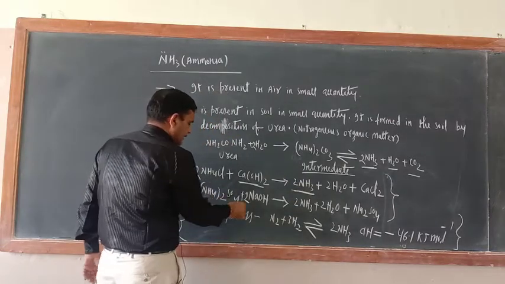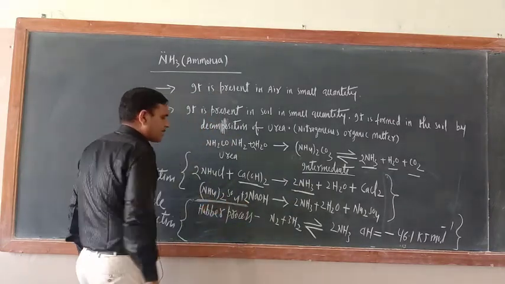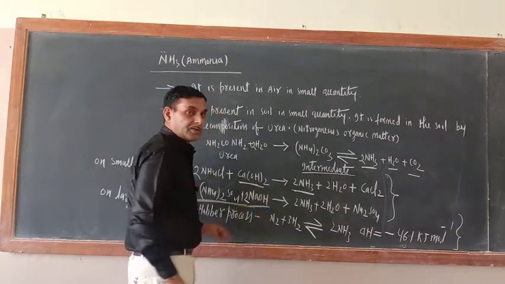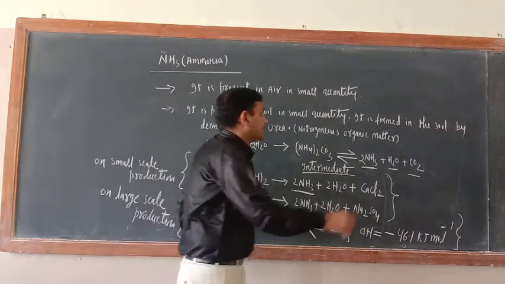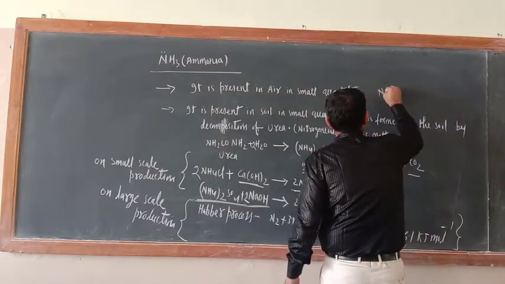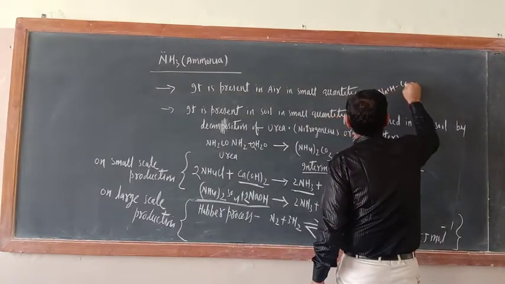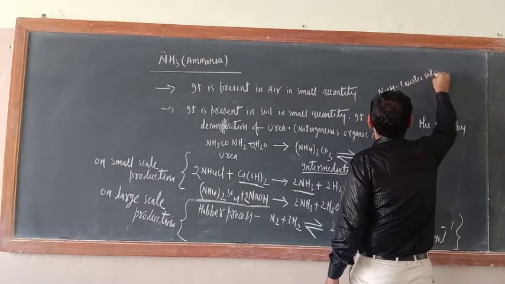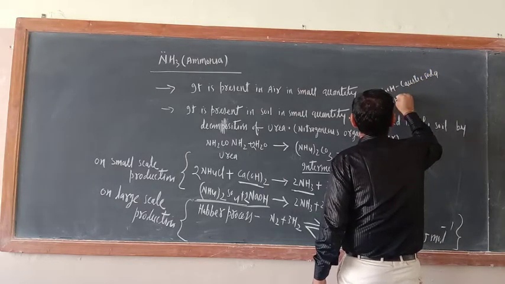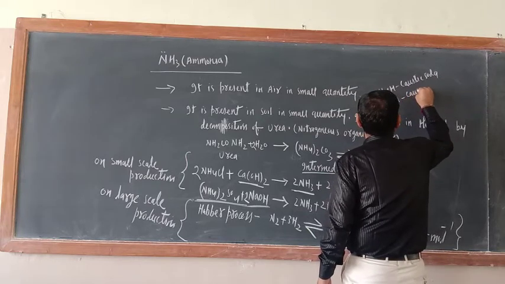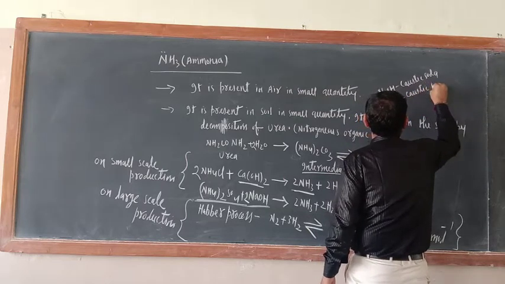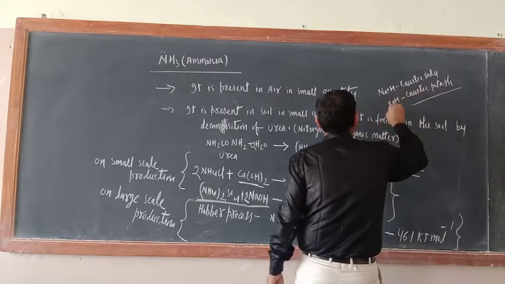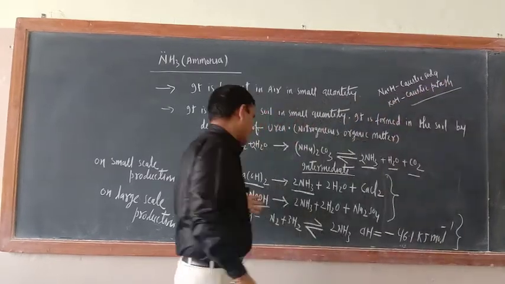Similarly, when ammonium sulfate, another important salt of ammonia, reacts with NaOH, that is known as caustic soda, and KOH, this is known as caustic potash, you can take caustic potash also.